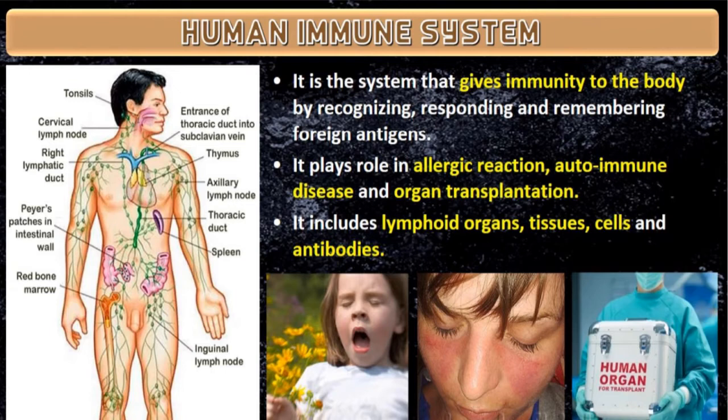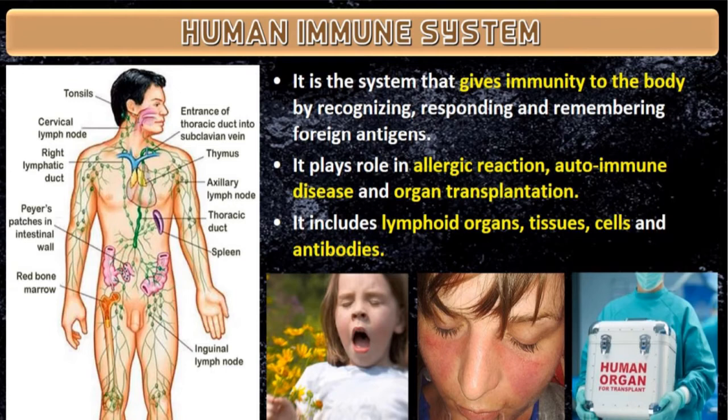When any organism enters your body, immediately our immune system will activate. It will recognize what that antigen is like. Accordingly, antibodies are produced by the immune system. These antibodies fight against the antigen to kill it.